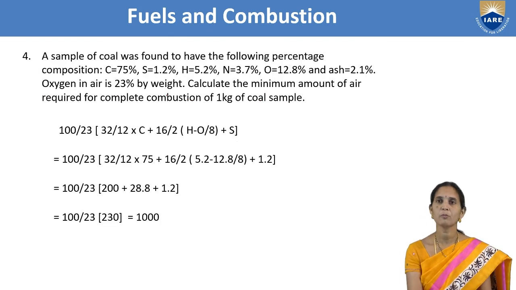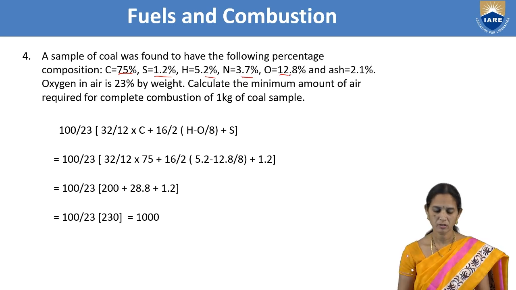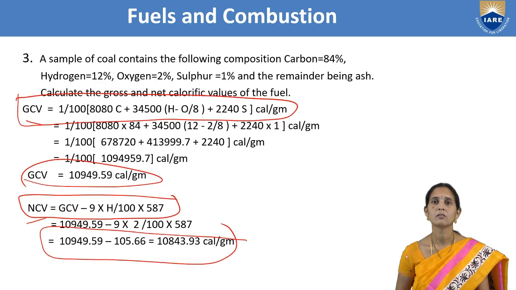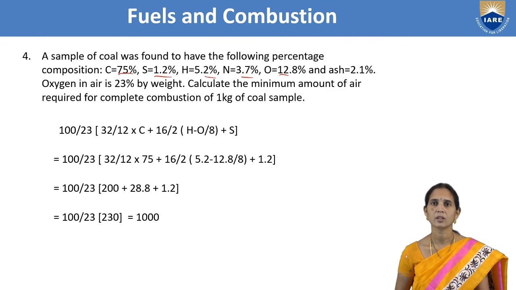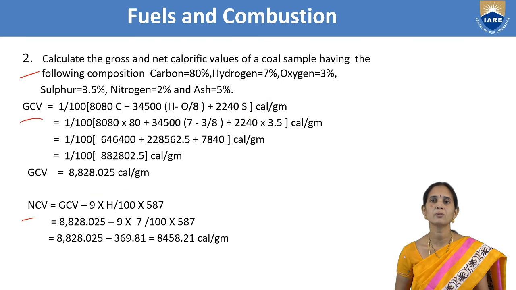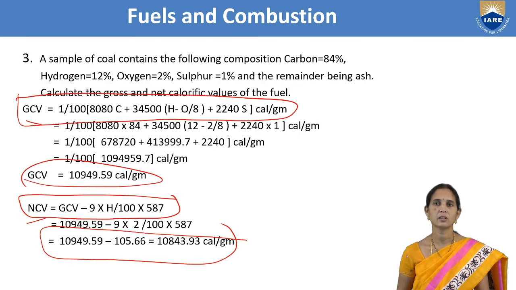In the 4th problem, we also get percentages for all elements: carbon 75%, sulfur 1.2, hydrogen 5.2, nitrogen 3.7, oxygen 12.8. These problems are not needed further. We are discussing up to gross calorific value and net calorific value.